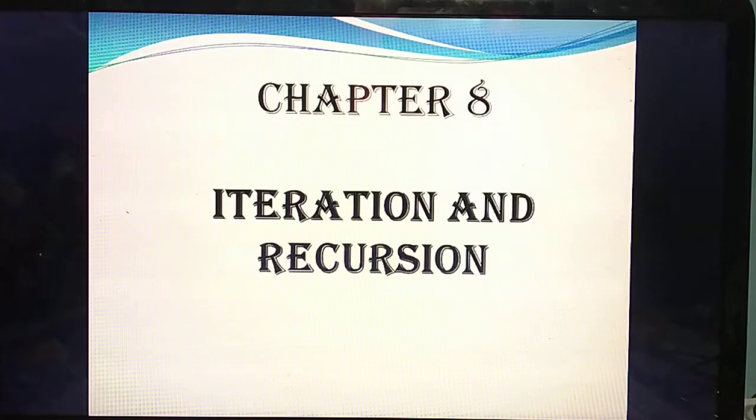Last class we studied the format for iteration. When the problem becomes iterated, in a loop, there are 4 conditions. Do you remember the 4 points?